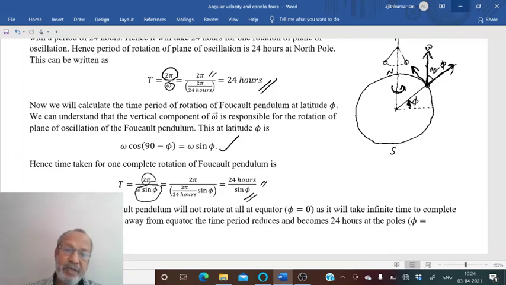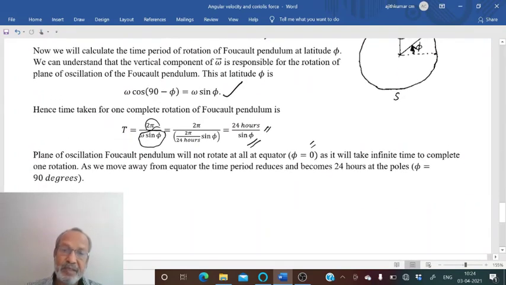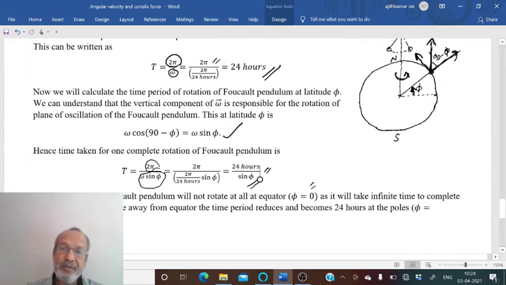But when we go away from the north pole at a latitude phi, this is the time period of plane of oscillation of the Foucault pendulum. And at phi equal to 0, that is at the equator here, sin 0 is equal to 0, and it will take infinite time to complete one rotation of the Foucault pendulum. So Foucault pendulum will not rotate at all at the equator.